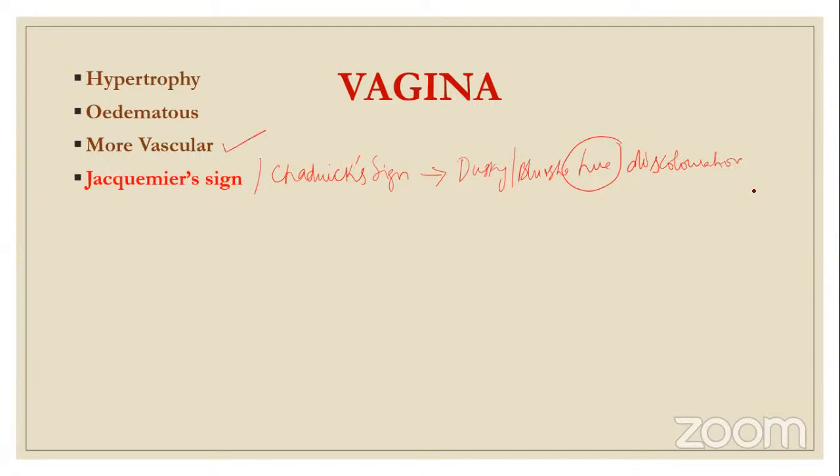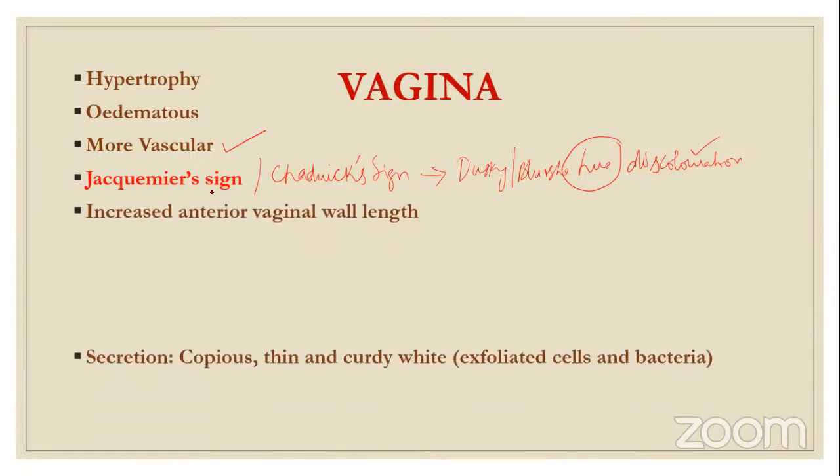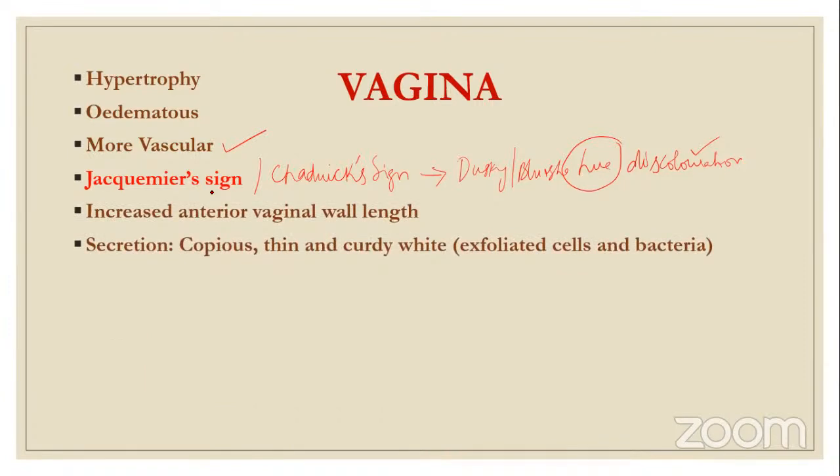There is venous congestion which is happening, and that is why there is a blue discoloration, and that is called Jacquemier's sign. This will come again in the topic diagnosis of pregnancy. So this is one sign through which a pregnancy can be diagnosed in early months, early weeks of pregnancy. Next, increased anterior vaginal wall length and secretions of vagina. Vaginal secretion will become copious. Copious means profuse and thin and curdy white, which contains exfoliated cells and bacteria.